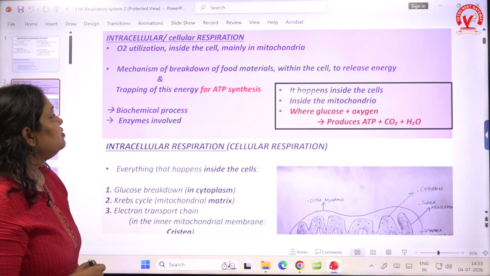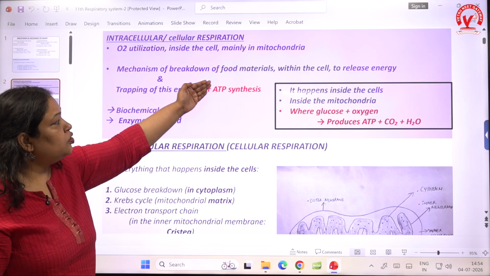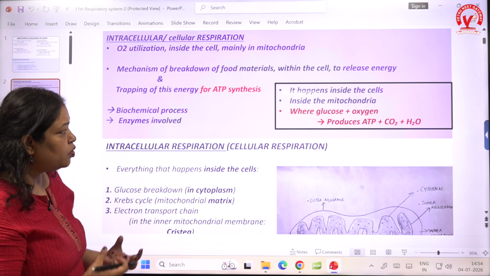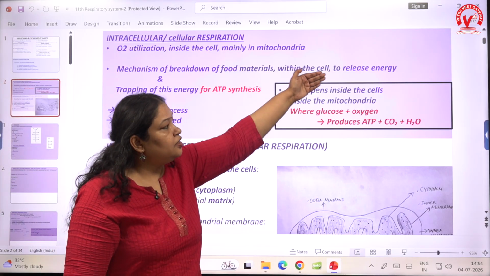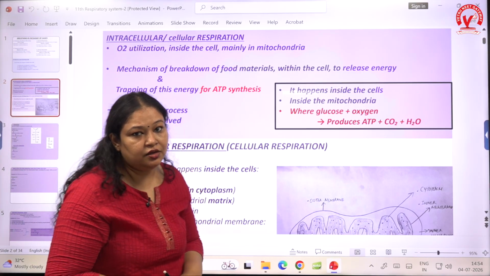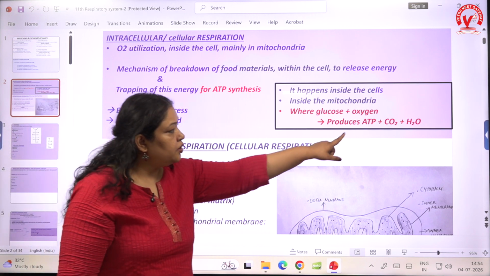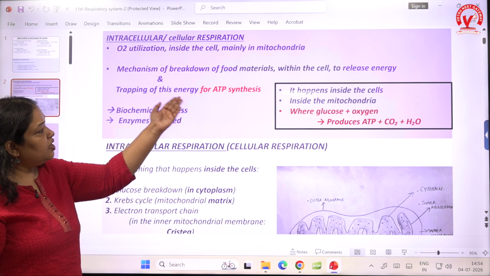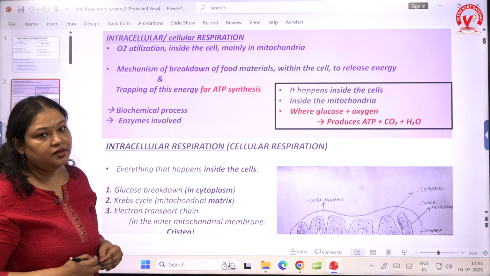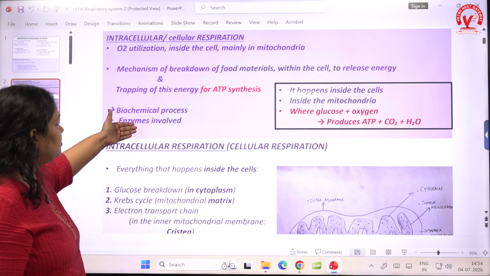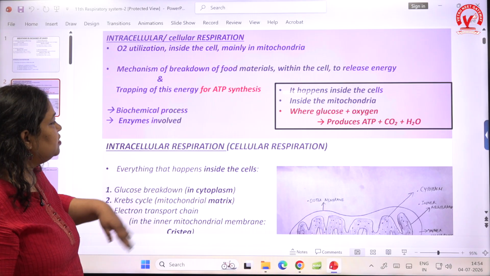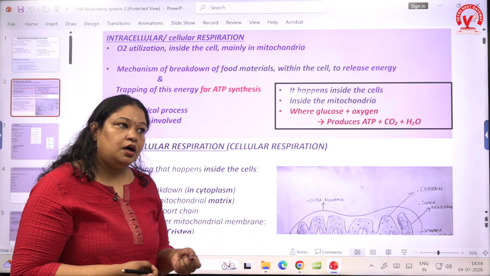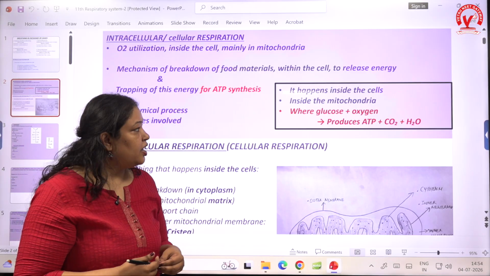Okay, so what happens in that? It's a mechanism of breakdown of food materials. Whatever we eat, the nutrition is broken down within the cell to release energy, basically to produce something called ATP. There is the trapping of this energy for ATP synthesis. This is a biochemical process and it involves enzymes. Enzymes are something that quicken the process of a chemical reaction.